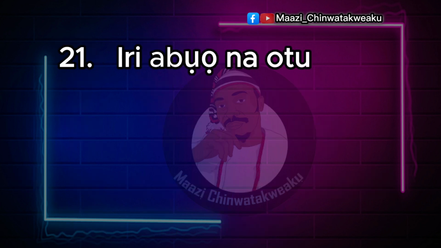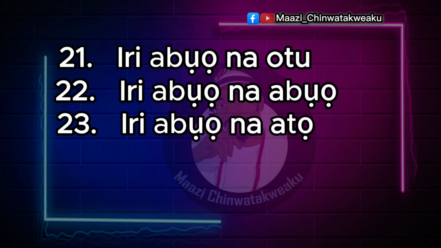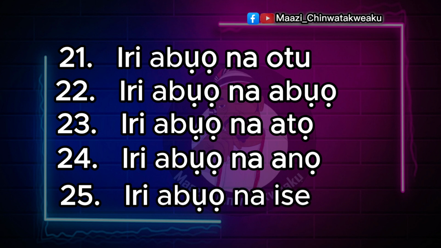21. Iri abụọ na otu. That is 10 in two places and 1. 22. Iri abụọ na abụọ, 10 in two places and 2. 23. Iri abụọ na atọ, 10 in two places and 3. 24. Iri abụọ na anọ. 25. Iri abụọ na ise, 10 in two places and 5.